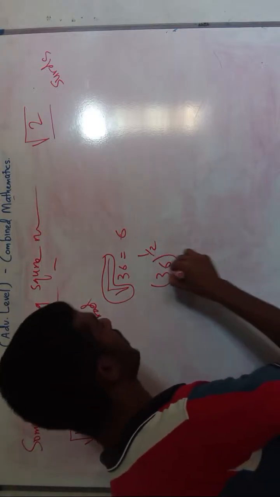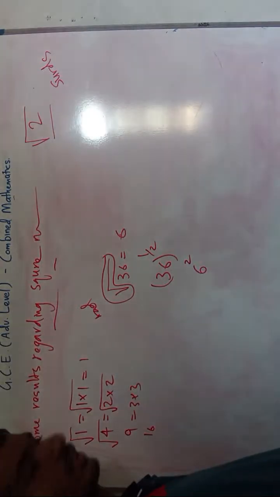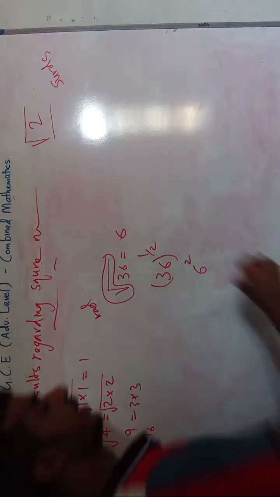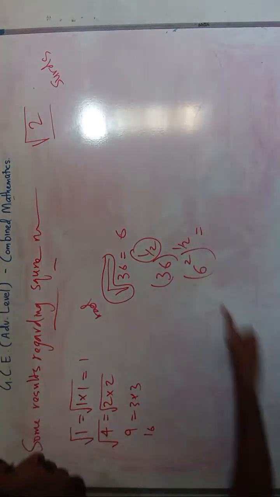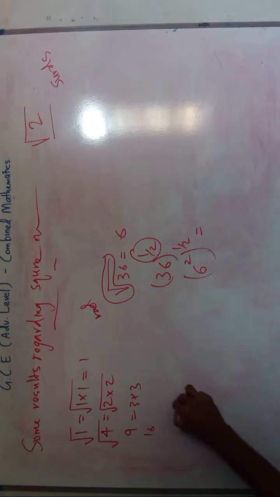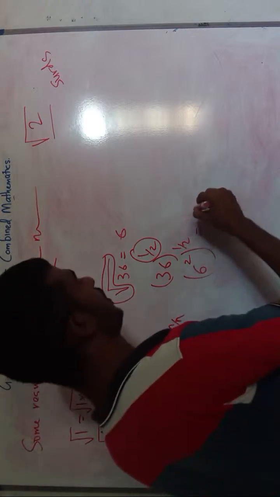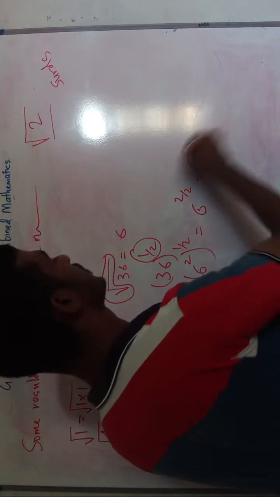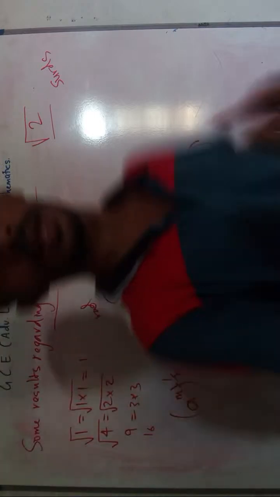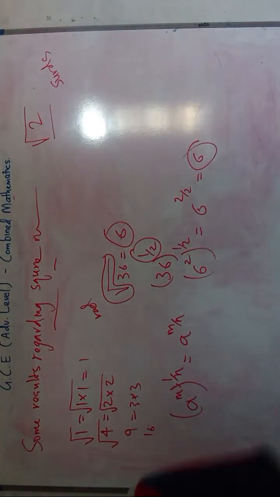Now you see 36 can be written as 6 power 2, 6 times 6. Again we have half. So this is equal to what? We have already studied: a power m power 1 over n is equal to a power m divided by n. So this is equal to 6 power 2 divided by 2, so that is equal to 6 power 1. So that is 6. This is how we derive this value. Now we will look at the results that I want to explain.